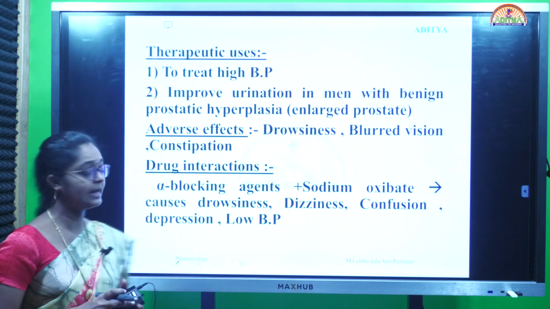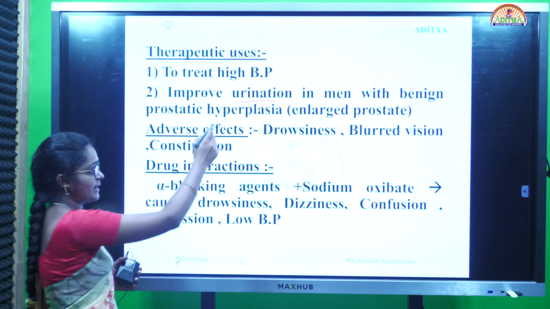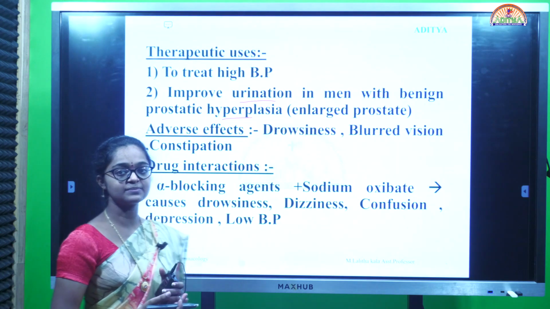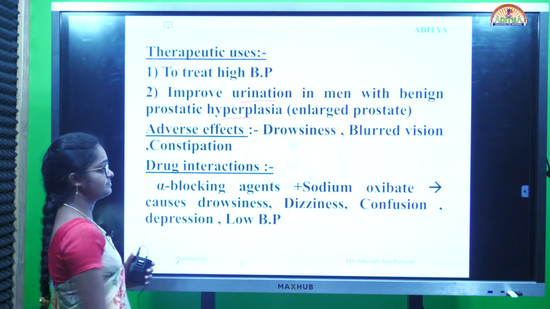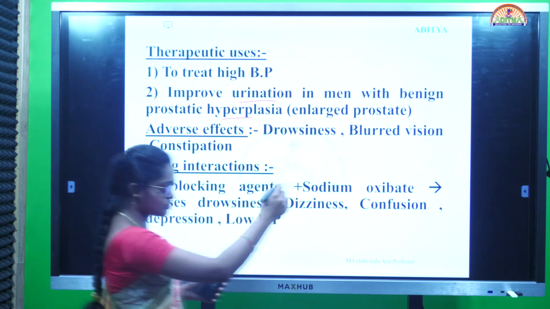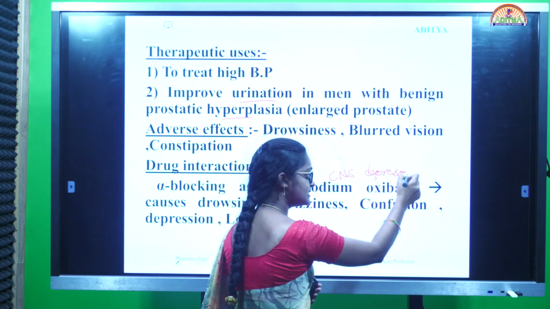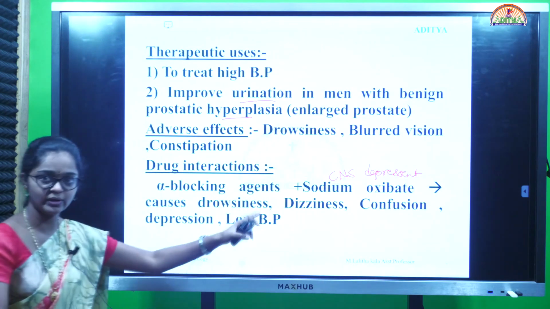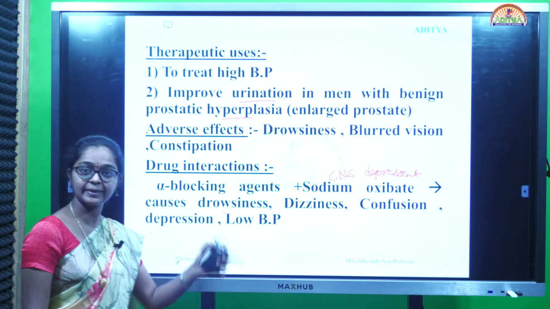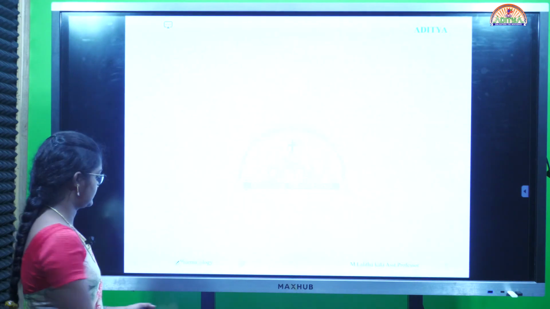They are used to treat high blood pressure and to improve urination in men with benign prostatic hyperplasia. In these cases, these drugs are useful. Adverse effects include drowsiness, blurred vision and constipation. Next, drug interactions include alpha blocking agents along with sodium oxybate. Sodium oxybate is a CNS depressant. While we are taking alpha adrenergic blockers along with a CNS depressant like sodium oxybate, it causes drowsiness, dizziness, confusion, headache, depression and lowers the BP. These are the drug interactions involved in alpha blockers.